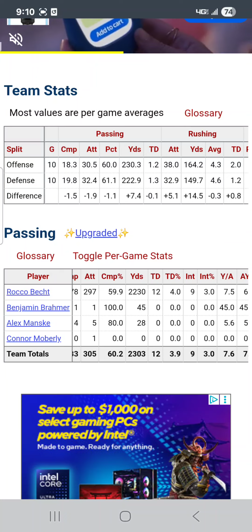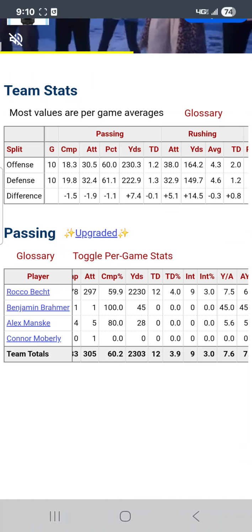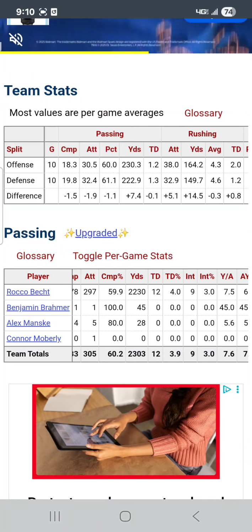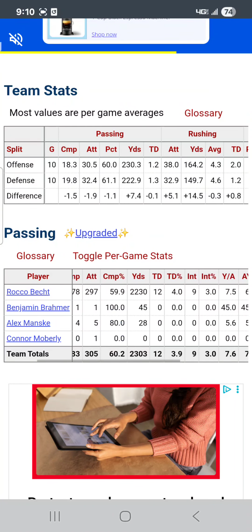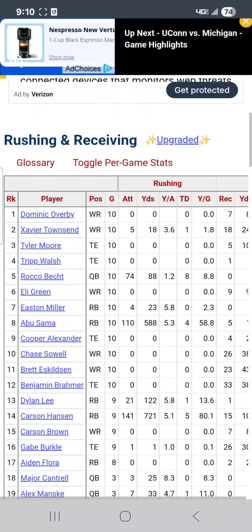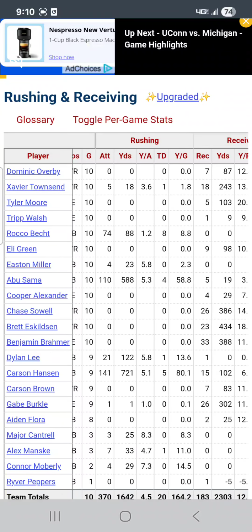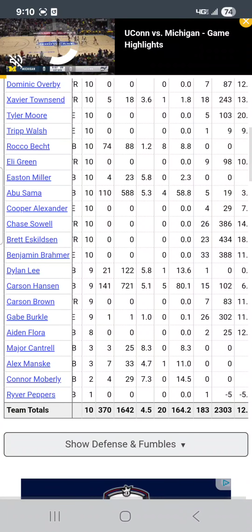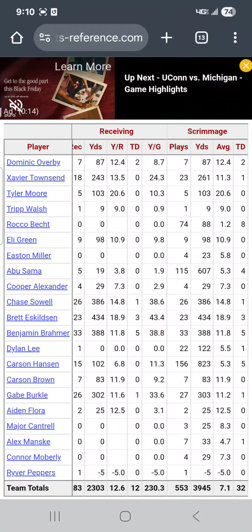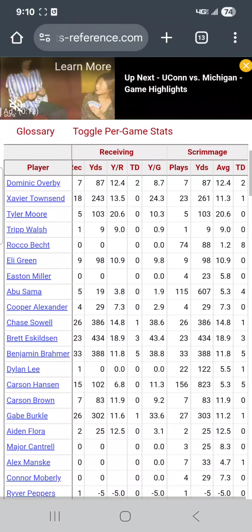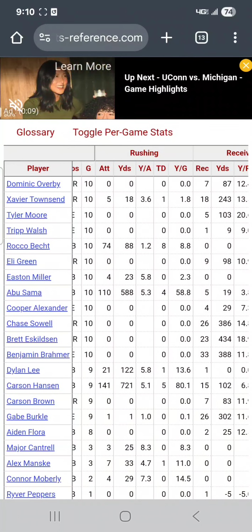Rocco Becht, 12 touchdown passes to 9 interceptions. We already know that Kansas has the advantage in the quarterback by far, not close. Only 12 touchdowns to 9 interceptions. I mean, Kansas is looking good there, man. Let me tell you. On the ground, Rocco Becht makes up for it with 8 rushing touchdowns. Carson Hansen's got 5. They got 20 on the ground this year. And then receiving, they got 12, led by Benjamin Brahmer with 5. Okay, nobody leading the conference.